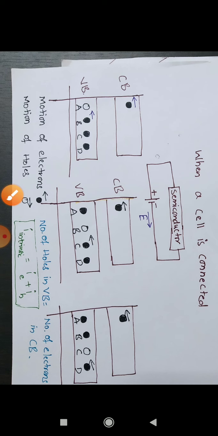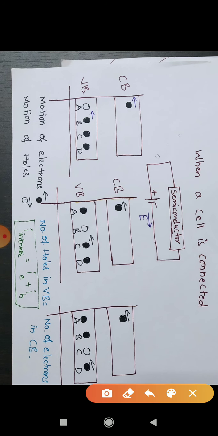So the electron which is present in conduction band starts moving left. What about the electrons which are present in valence band? Here the electron which is at position B sees the neighboring empty space which we call hole. Then, as it is under the influence of applied field, that we have connected a cell, right?